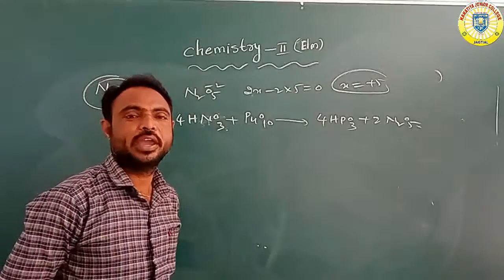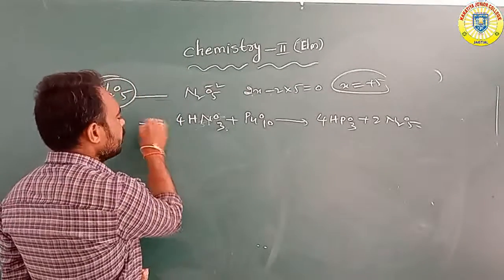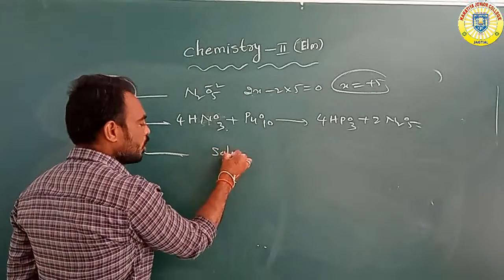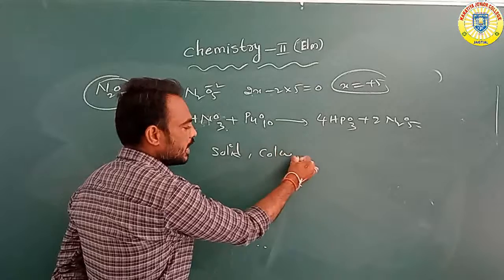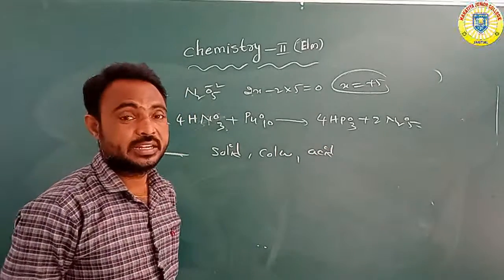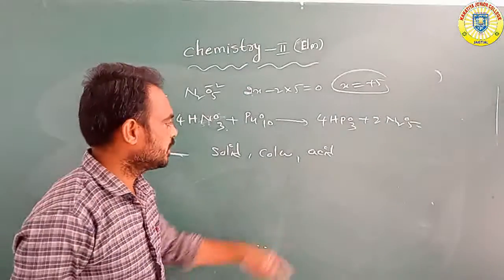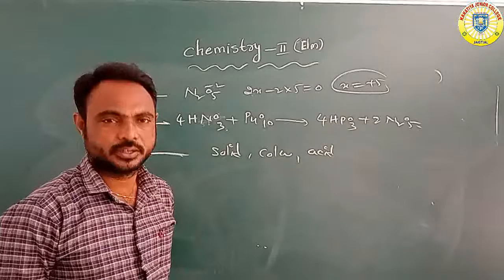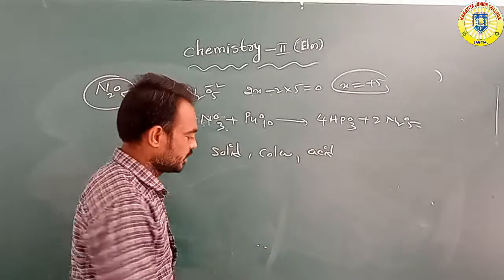Overall it is a solid compound, colorless and acidic in nature. Which state? Solid state, colorless, acidic nature. What is the structure? It is also a planar structure.